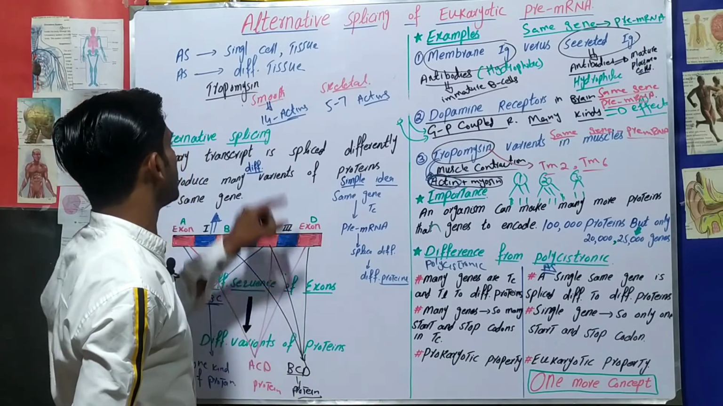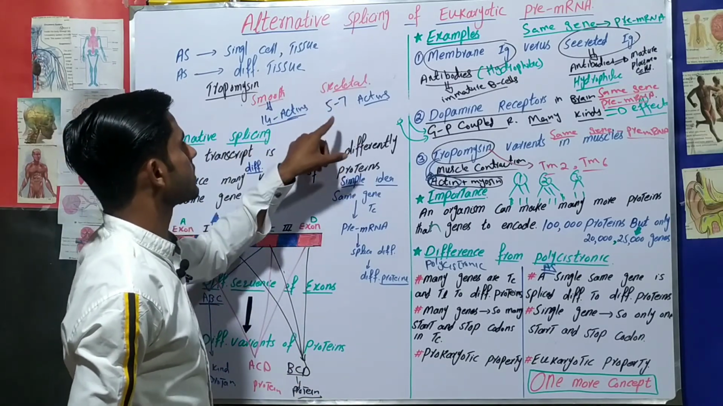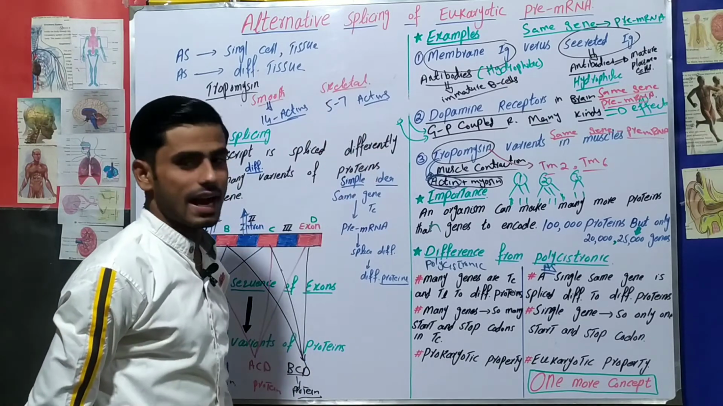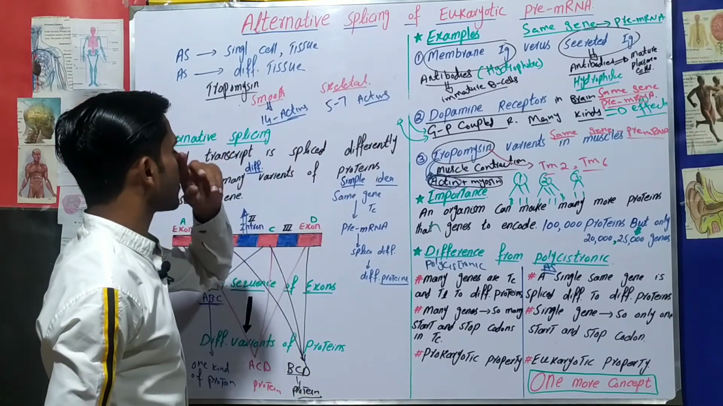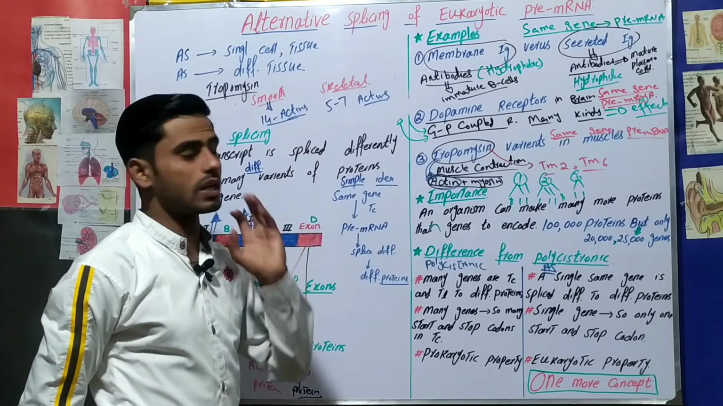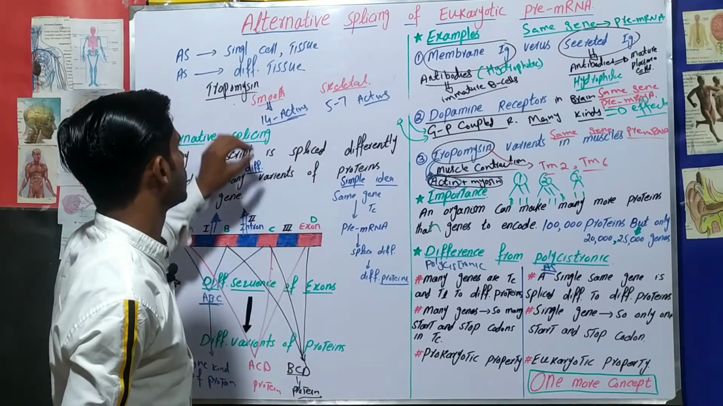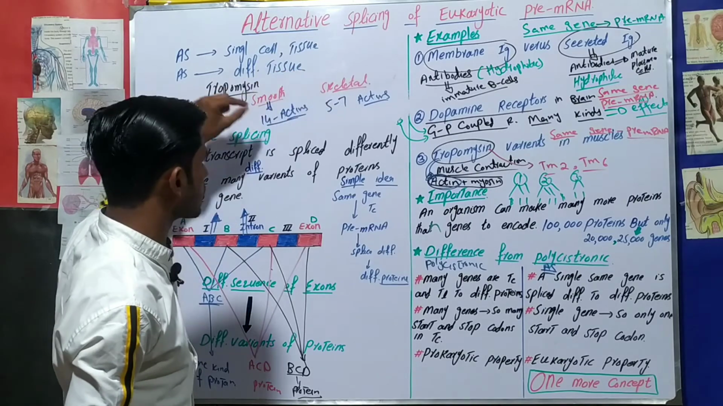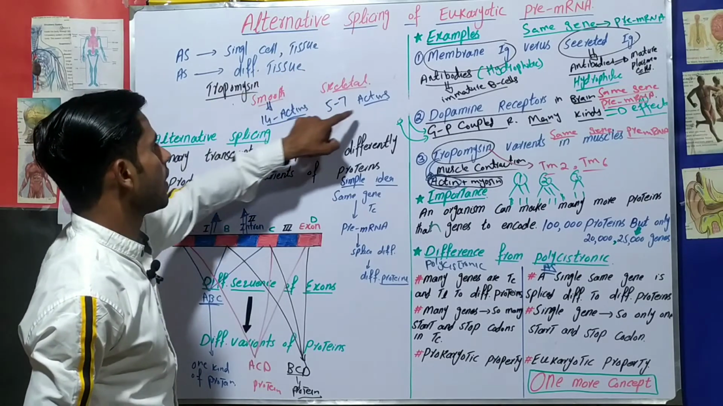Now you can see tropomyosin in different muscles. When it is in smooth muscle, it covers 14 actins. When it is in skeletal muscles, it covers 5 to 7 actins. It means that it has its own different splicing. When there is a different sequence of exons, then there is a different structure. When there is a different structure, then you can say that there is a different function.